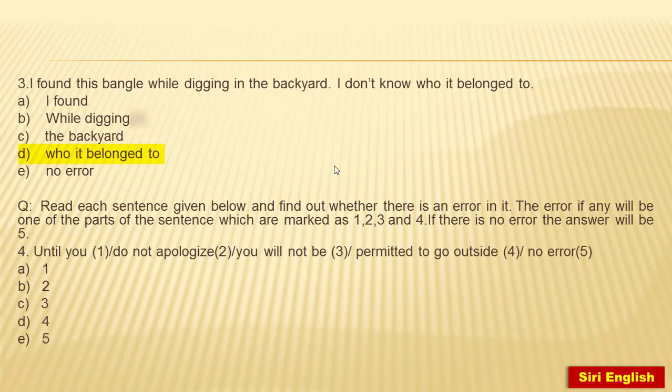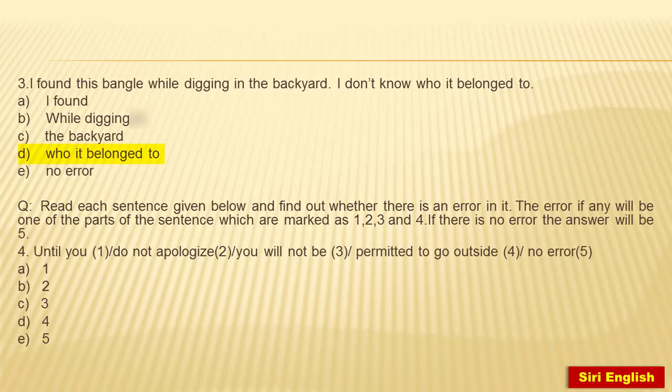Actually, here main clause and dependent clauses are there. Let's see the first part. Until you, it's okay, it's right. Until means here up to the event mentioned. Do not apologize, okay, seems error because until conveys a negative sense. When it conveys a negative sense, again we should not use not. So this part has error. You will not be, okay, seems right. Permitted to go outside also seems right.